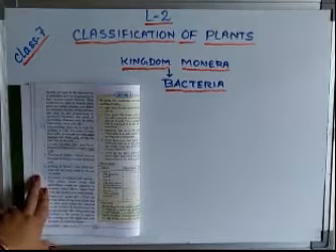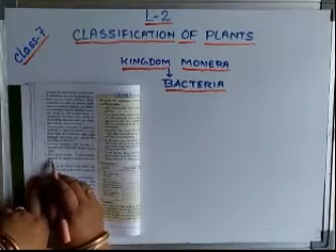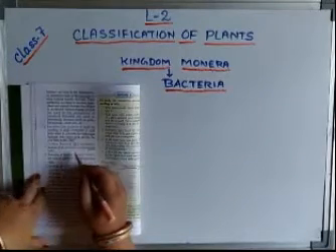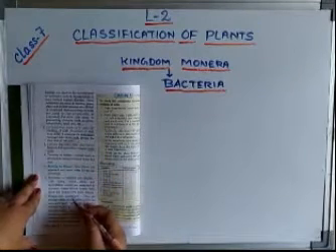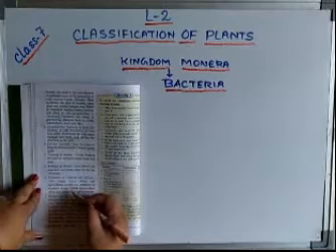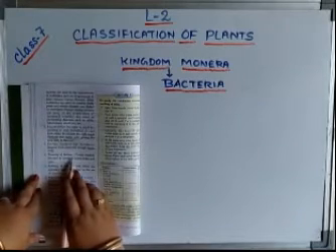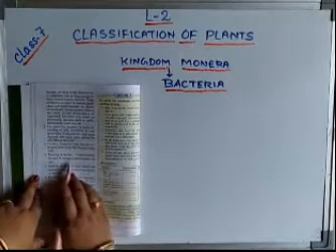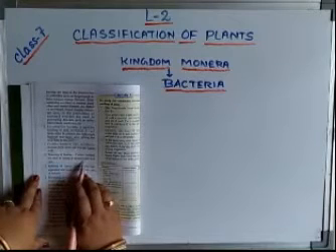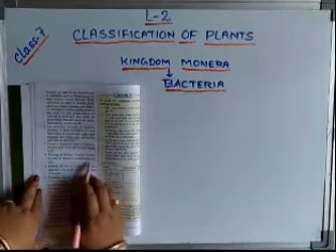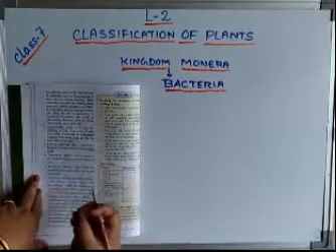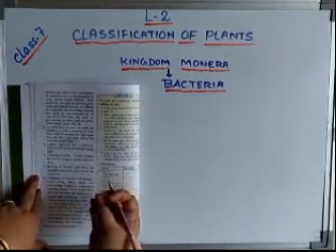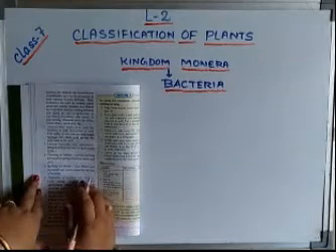Now coming to the next, tanning of leather. Like this, students, you will see various types of examples have been given. You have to remember at least three to four examples of each. Tanning of leather: certain bacteria are used in curing of animal hides and skins. Now coming to the retting of fibers.